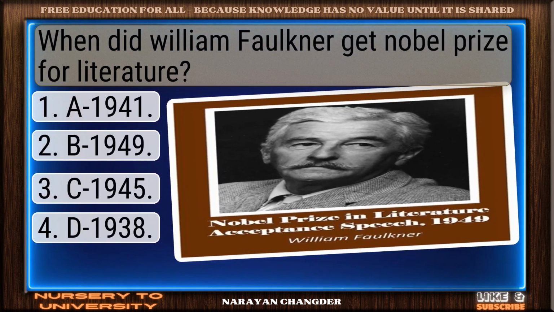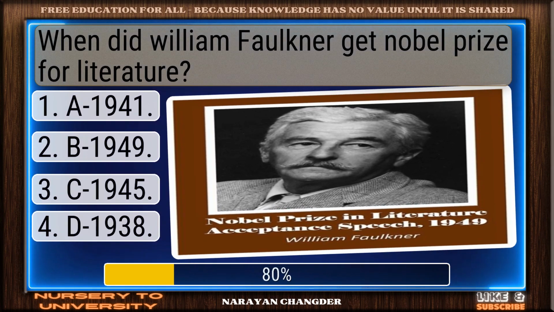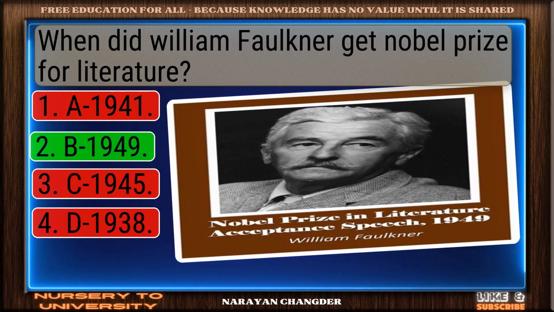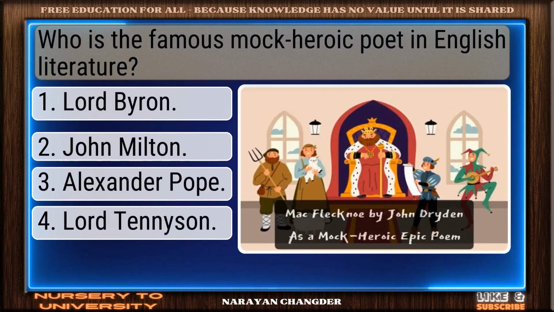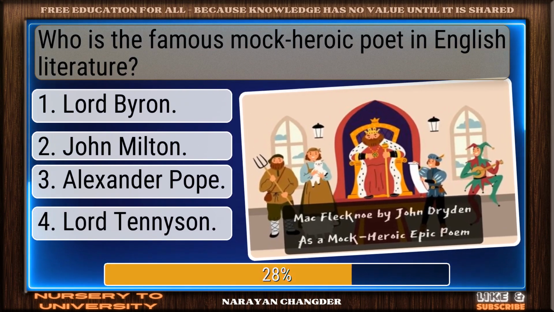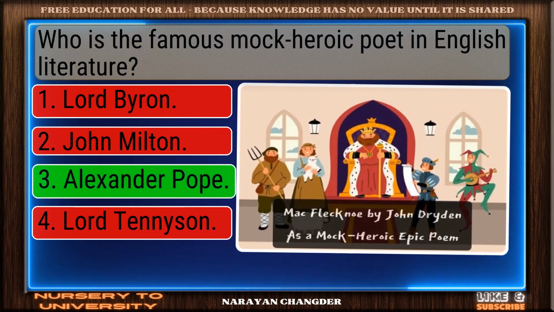When did William Faulkner get the Nobel Prize for Literature? Correct response, B. 1949 is accurate. Who is the famous mock heroic poet in English literature? Good job. Alexander Pope works well.